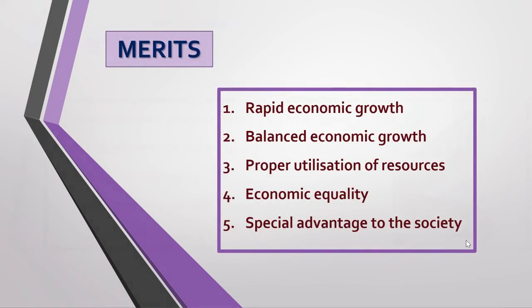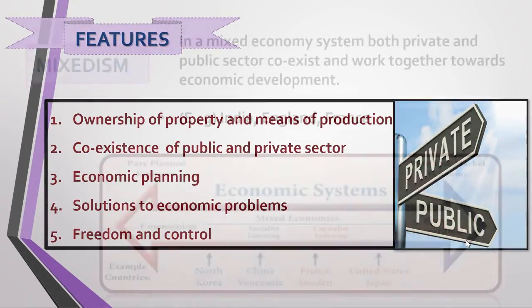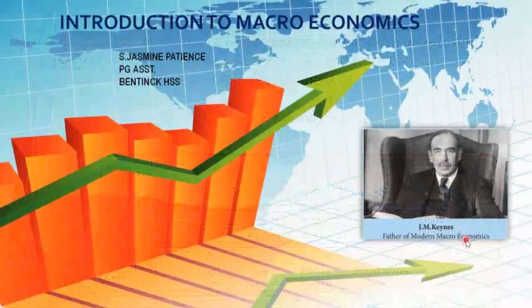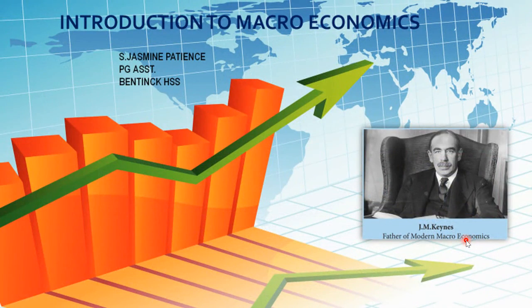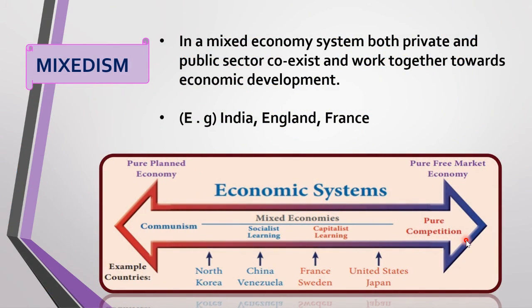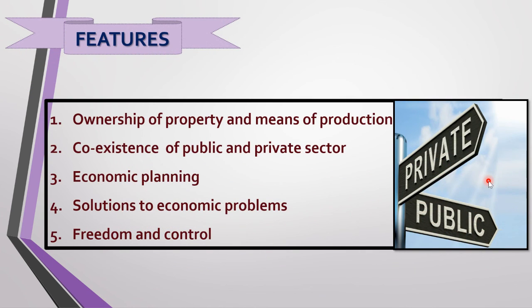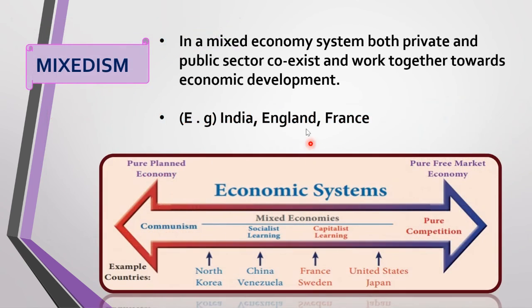So to recap. Introduction to macroeconomics. Under this, we are seeing the different economic systems. The third economic system is mixed economy. The first two we have already seen, capitalism and socialism. So mixed economy means we have the private as well as the public. Under that, first I taught you what is mixed economy and the countries practicing mixed economy.